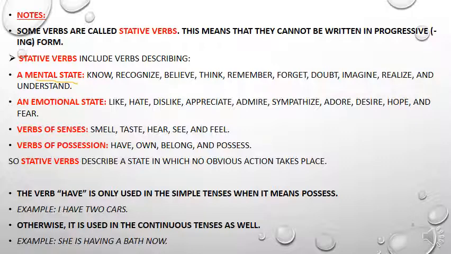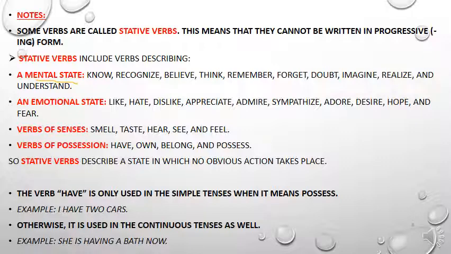All of these verbs are mental verbs, okay? And we cannot say I am believing, he is remembering, she is forgetting, they are imagining, okay? These verbs are used as base form verbs. We cannot use them in the progressive form.